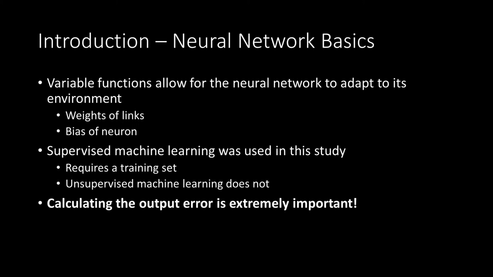So supervised machine learning was used in this study. That is, it requires a training set, and you have to tell the machine how it's doing. You have to give it an error function so that it knows how to adjust its own values of weights and biases in the neurons. So calculating the error is an extremely important task for supervised machine learning.